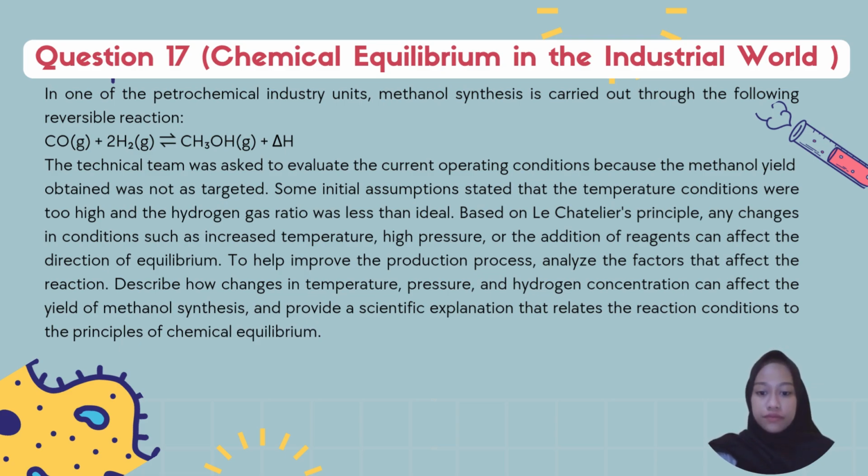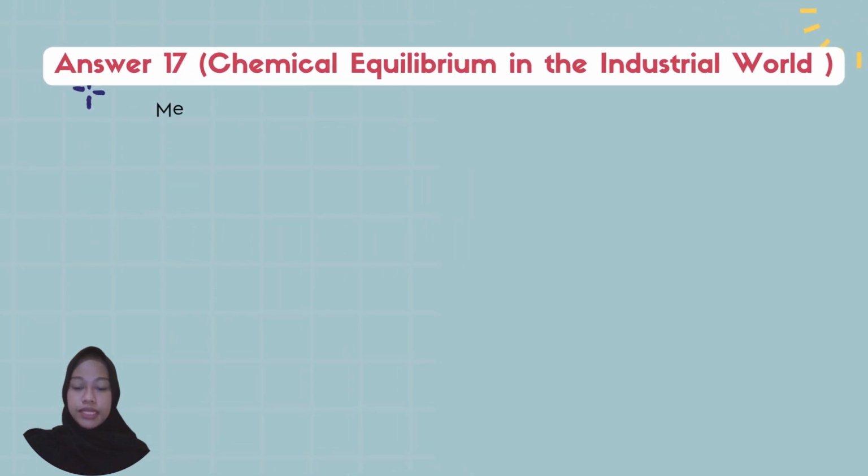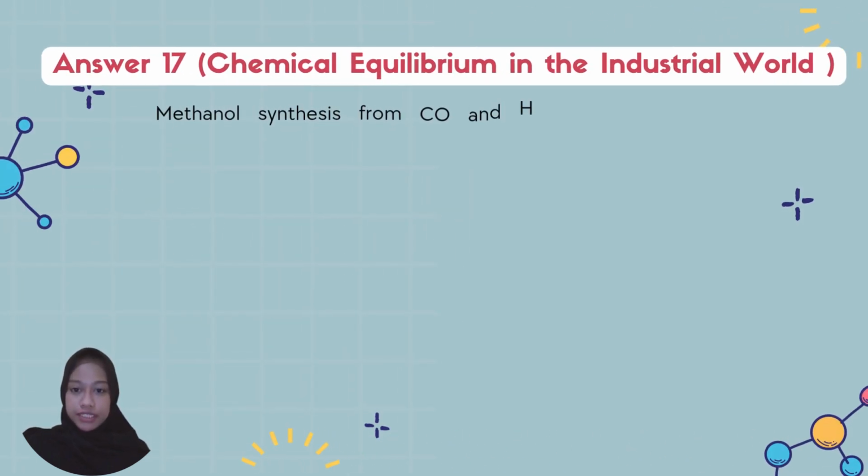To help improve the production process, analyze the factors that affect the reaction. Describe how changes in temperature, pressure, and hydrogen concentration can affect the yield of methanol synthesis, and provide a scientific explanation that relates the reaction conditions to the principle of chemical equilibrium. Answer 17.